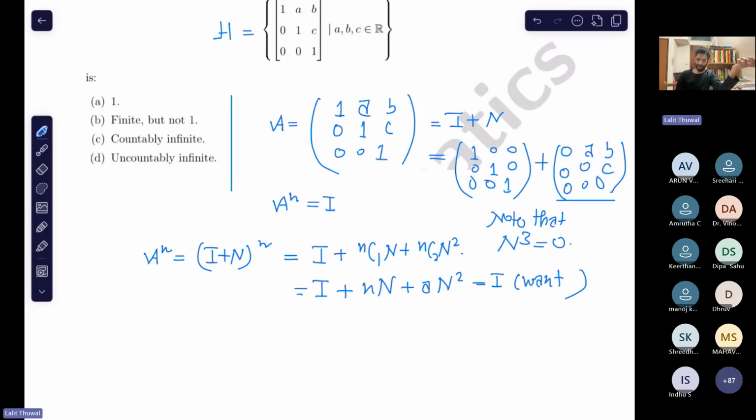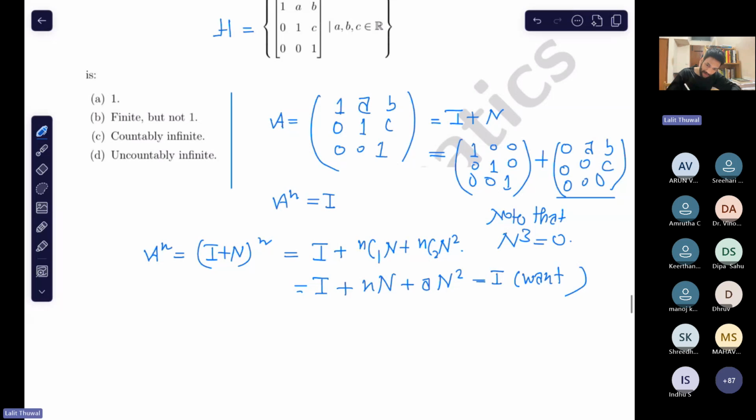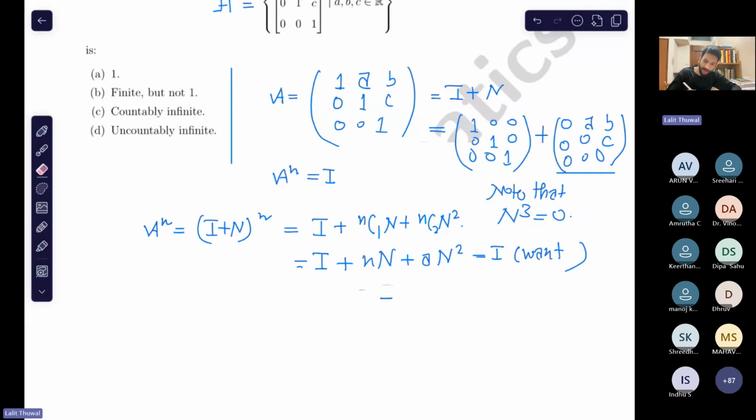So you want it to be equal to I, right? So then in that case, n square must be equal to 0, right? Yes or no? Here, see, n and a both are non-zero.